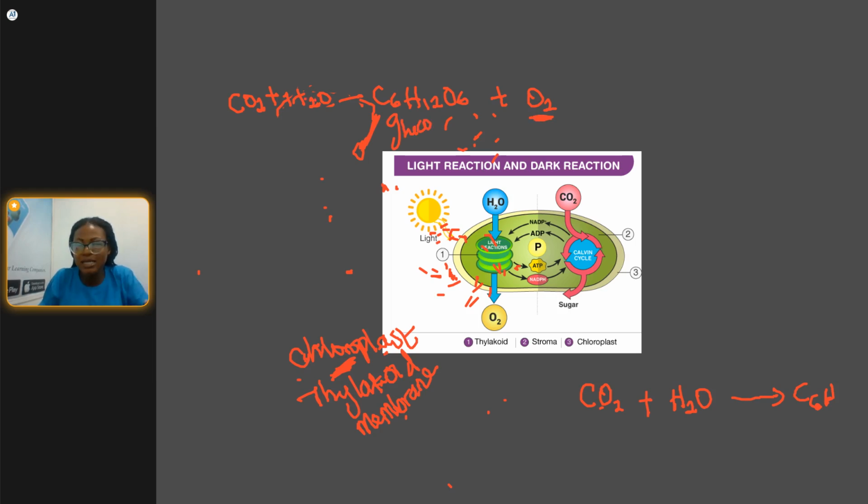All right, so balancing this equation now, you don't just leave it this way. We have how many carbon? We have 6 carbon, and you have just 1 carbon here, so you need to balance it, making 6 here. And then you have how many hydrogen? You have 12 hydrogen, so you need to balance it up. There is 2 hydrogen here, so putting 6 here, 2 times 6, that's 12. So you have 12 hydrogen, which is balanced. You also have 6 oxygen here, 6 oxygen here, which is balanced. Then you have 2 oxygen here, but then you have 12 oxygen, so you need to balance it up. That makes it 6. So 2 times 6 is 12. So this is the balanced equation for photosynthesis.